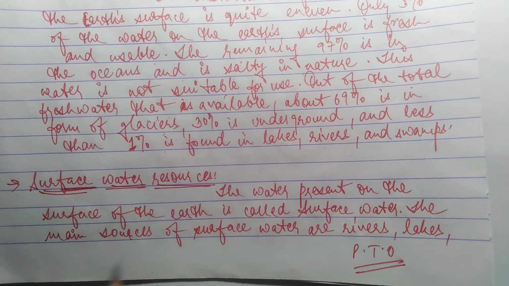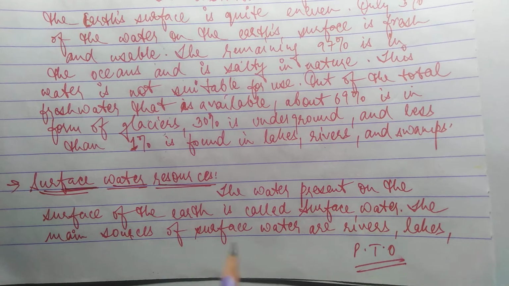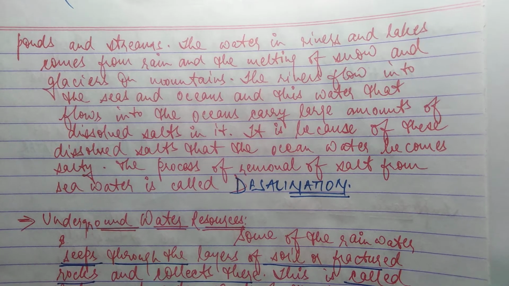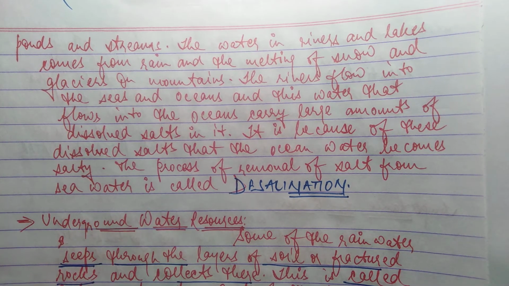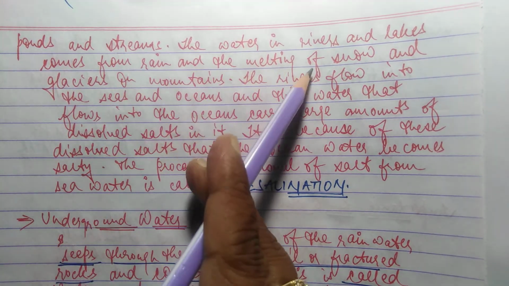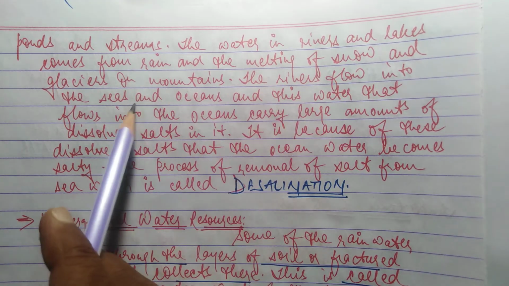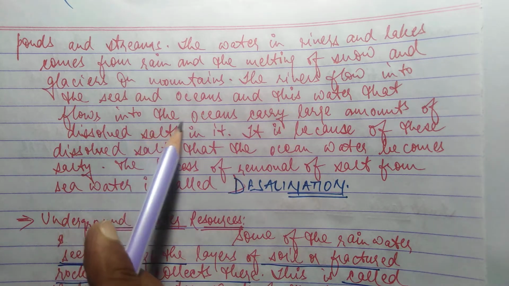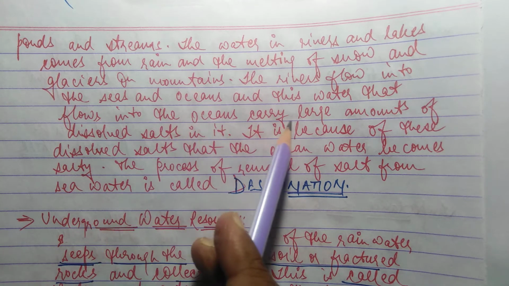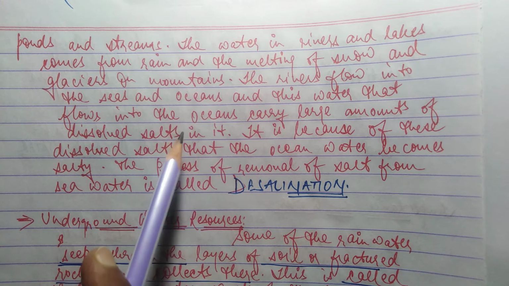Surface water resource. The water present on the surface of the earth is called surface water. Example, rivers, lakes, ponds and streams. These all are found on the surface of the earth. The water in the rivers and lakes comes from the rain and the melting of snow and glaciers on mountains. The rivers flow into the seas and oceans, and this water carries large amounts of dissolved salts. Because of these large dissolved salts, the water in the ocean becomes salty.